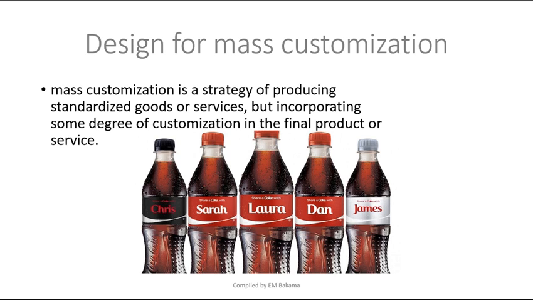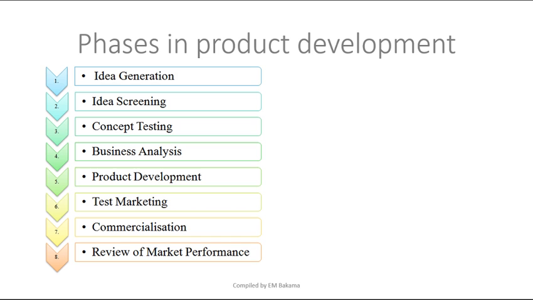The same applies, for example, with phones, and the same applies with cars. Even if it's the same car, they try to do different things, like the size, they can work on the colors just to make things a bit different so that the customer cannot feel like this company is just doing a routine product. Now this is the phase in the product development.